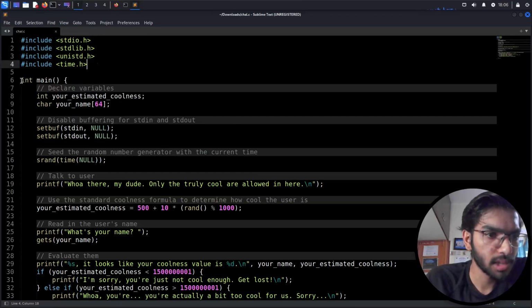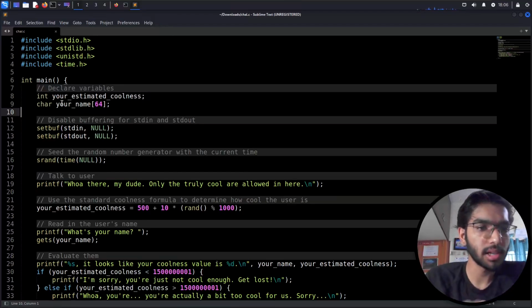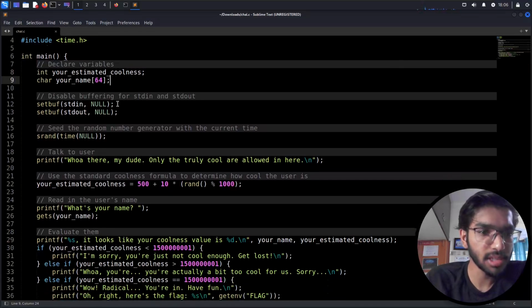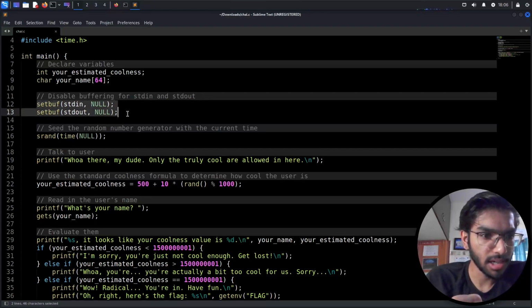The program starts from here. Your estimated coolness and your name are the variables being defined, with the name having a 64-character limit. Then setbuf on stdin and stdout.